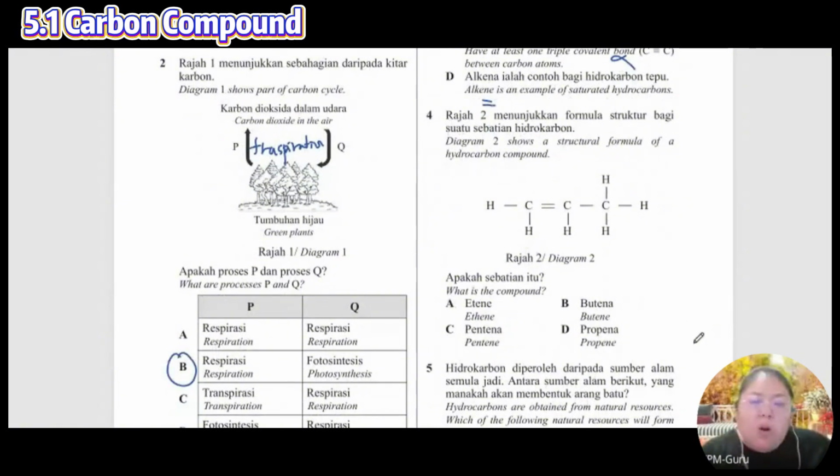Okay, number 4. What's the name? 3 carbon, must be ene. A is ethene. Ethene is 2 carbon. I got 3 carbon. 3 carbon is what name?